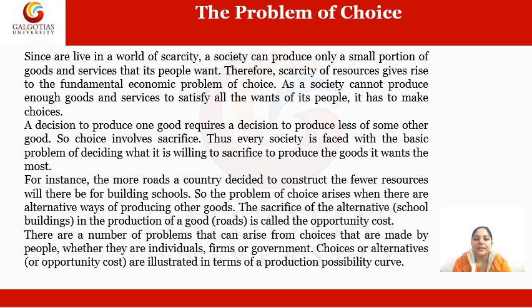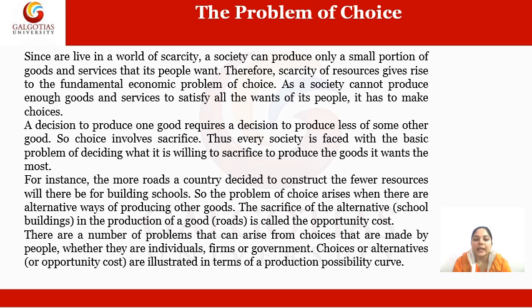priority. As a society cannot produce enough goods and services to satisfy all the wants of its people, it has to make a choice. It means society cannot produce all goods to satisfy the wants of people, but it has to make a choice on the basis of priority. A decision to produce one good requires a decision to produce less of some other good. This is the problem of choice, that if we choose one thing, then we have to sacrifice another. So choice involves sacrifice here.